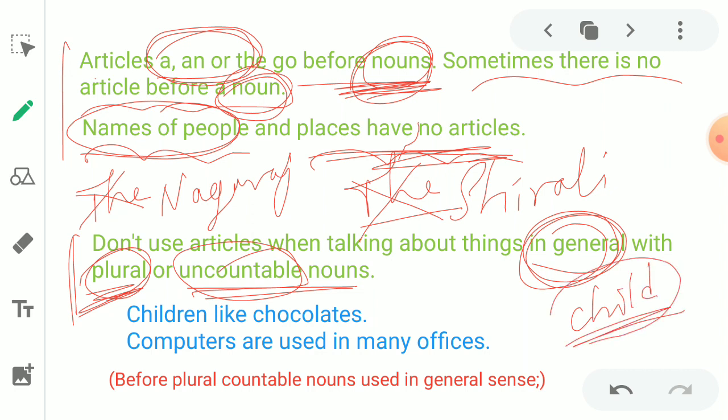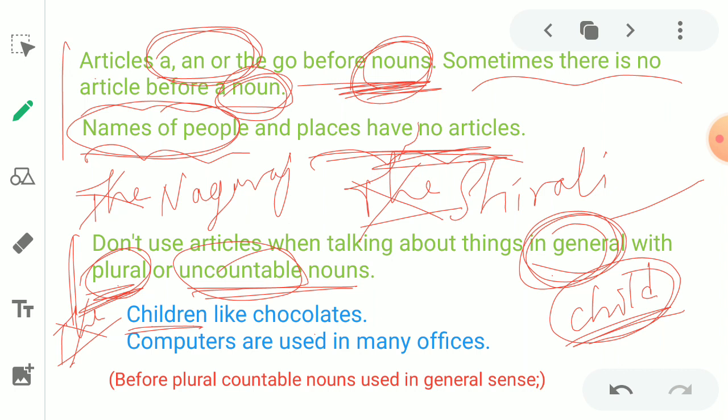Child is singular. And what is the plural form of child? Children. Children is the plural form. Got it? And the plural form must be used with general statements. That's why: children like sweets. You cannot say the children. No need to use an article before the plural form.